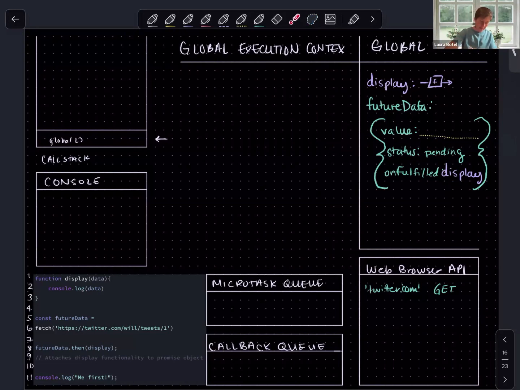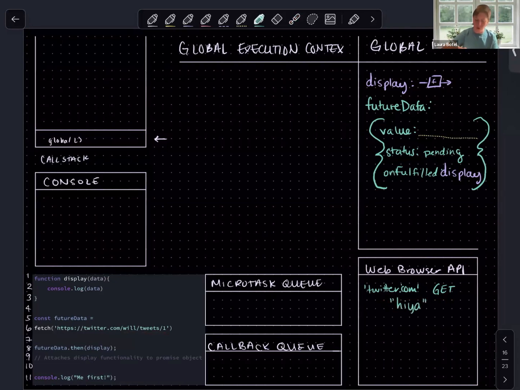Okay, that means we have run line 8, we have completed our code there, and we move on to the next line of executable code, which is what? Console log me first. Before, let's say in between, or as we were doing this, Twitter got back the value of the first tweet of our user Will, and the value of that is Haya.